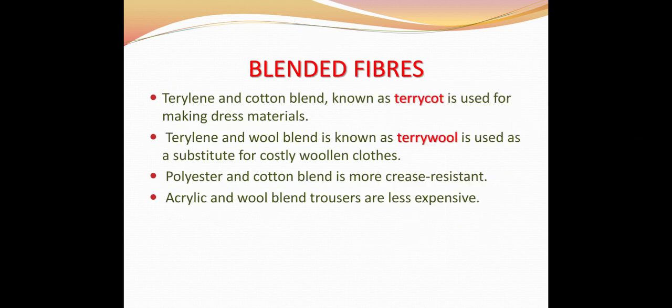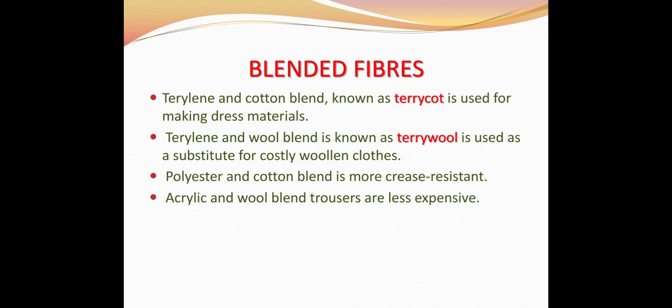Blended fibers. It is interesting to know that we can mix two fibers to get the advantages of both the fibers. These are known as blended fibers. Terylene and cotton blend is known as terrycot and is used for making dress material. Previously it was very popular for making dress material.